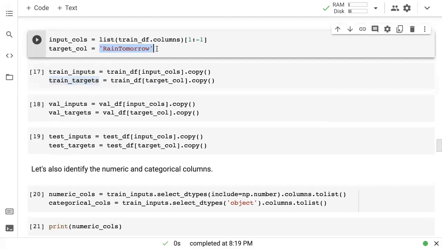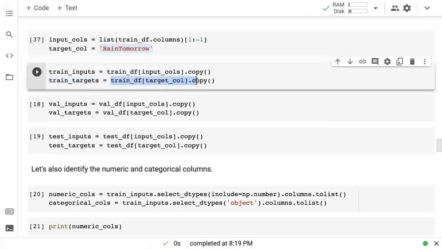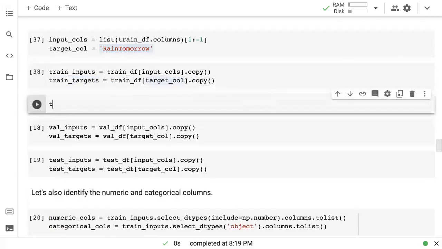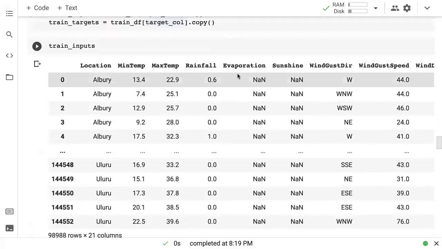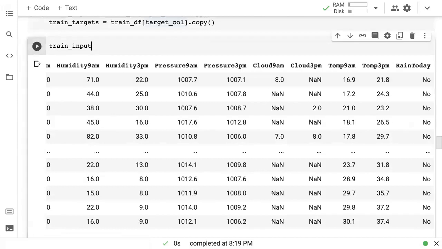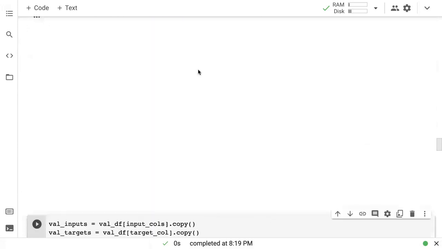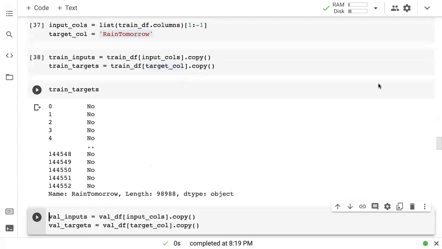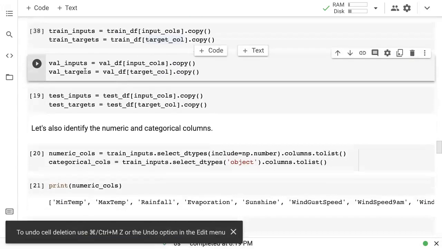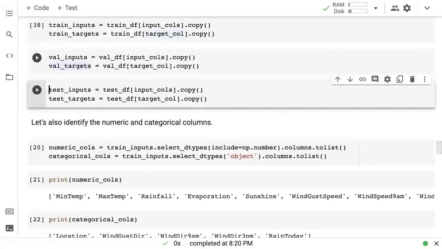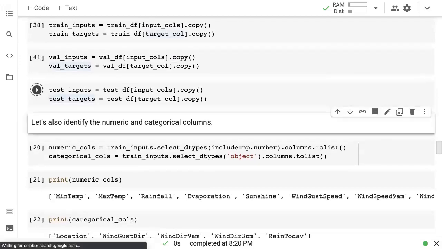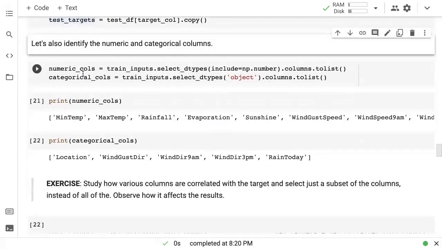So now the target column is just a single column. So when we select train_df target column, that is going to return a pandas series, not a data frame. So just keep that in mind. So here's what that looks like. Train inputs contains location to rain today, and train targets contains just the value of rain tomorrow. Okay. Always a good idea to just check out what information you have within your data frames before you move forward. Similarly, here we are creating the validation inputs, validation targets, and we're creating the test inputs and test targets.